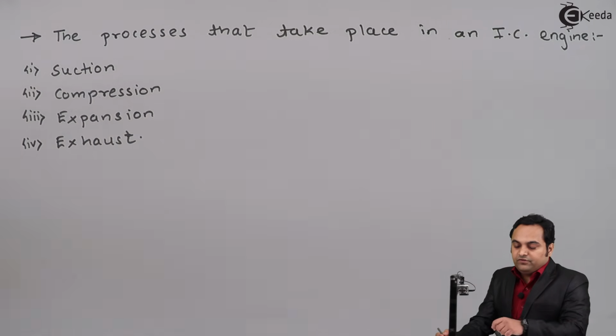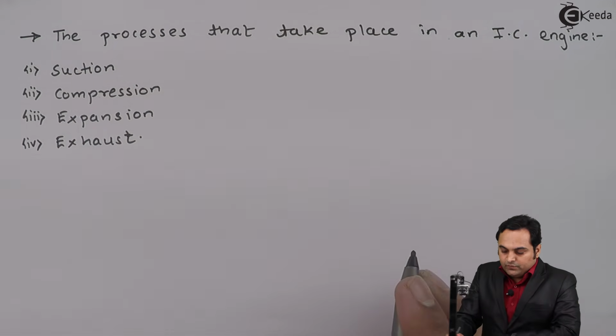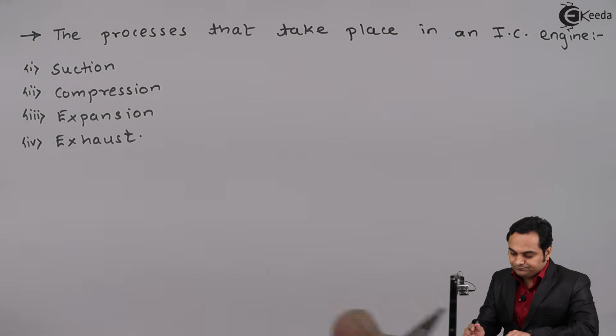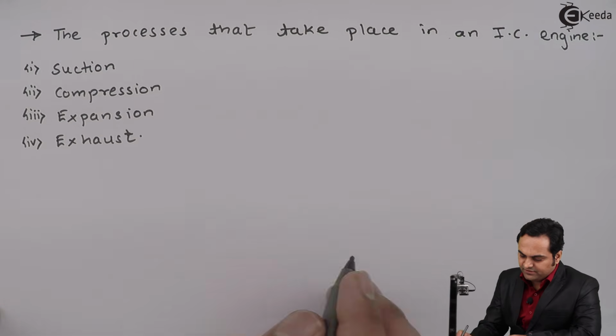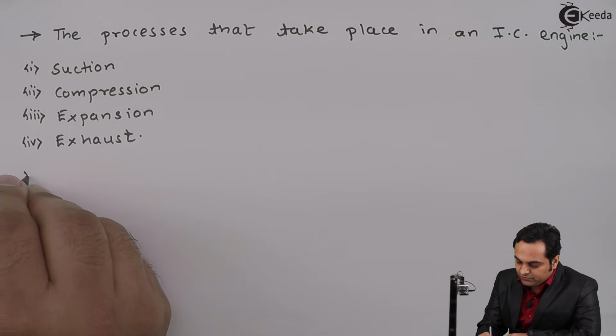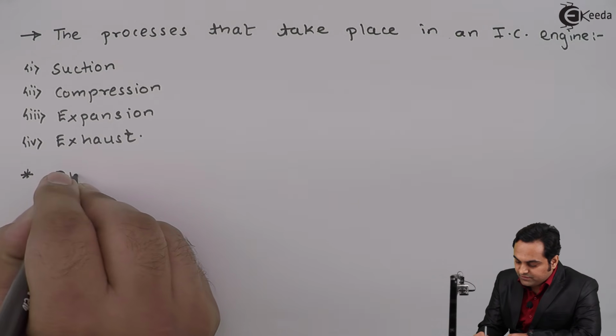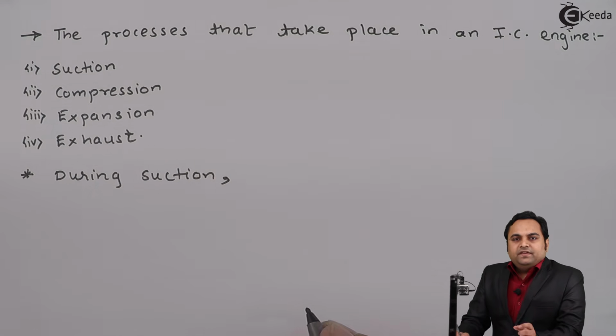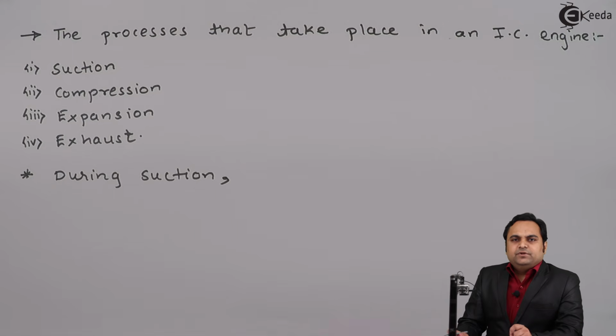So these are the four processes which take place in an IC engine, and I can explain them in such a way that, first of all, during suction, we can say air or air-fuel mixture. If it is a diesel engine, then only air comes inside the cylinder, and after that the fuel is injected.